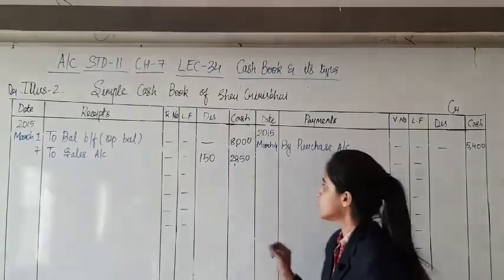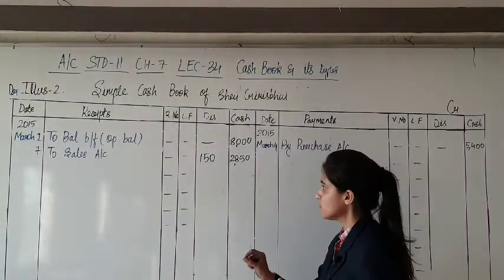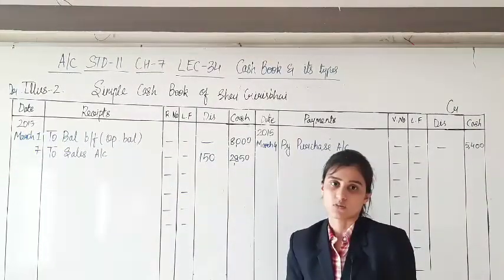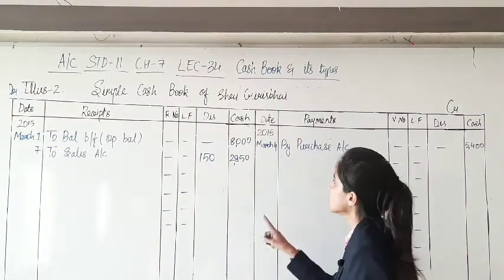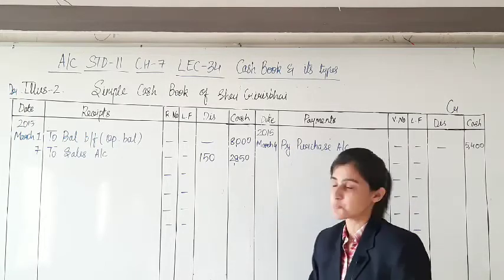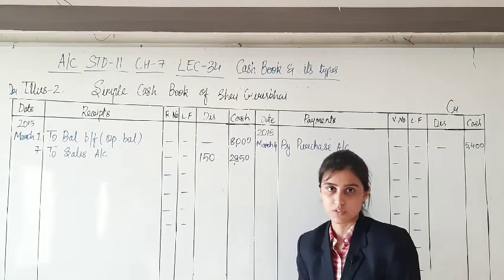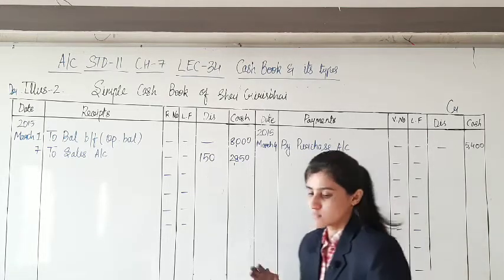Yes, so 150 is the discount that you have given for the goods that you have sold of rupees 3000. Yes, so 150 is the discount, discount is an expense, 2850 is the only cash that you have received. Yes, next.